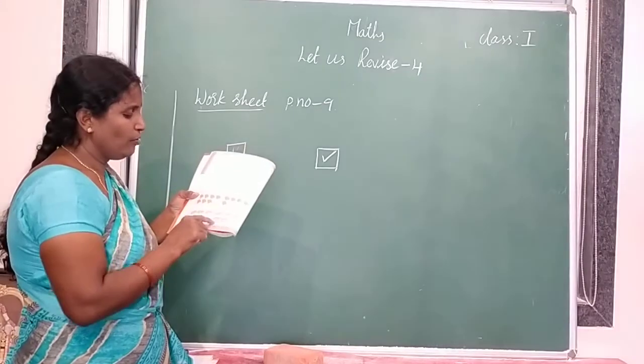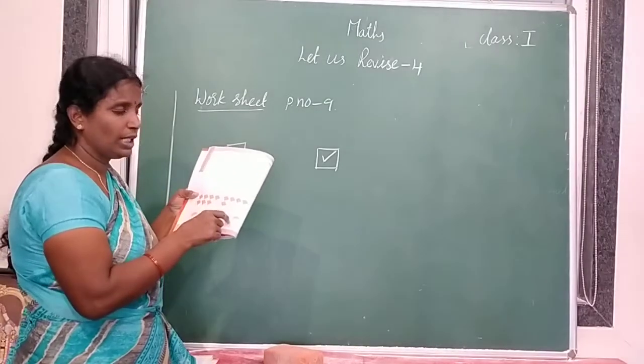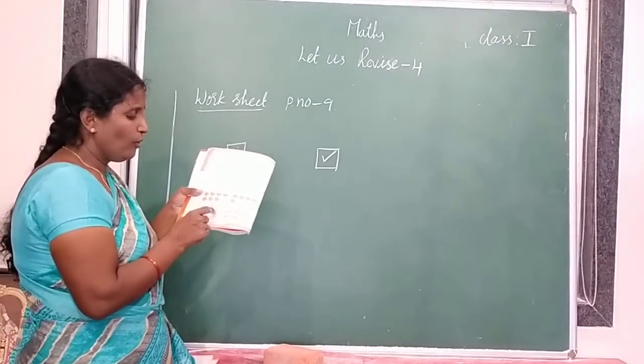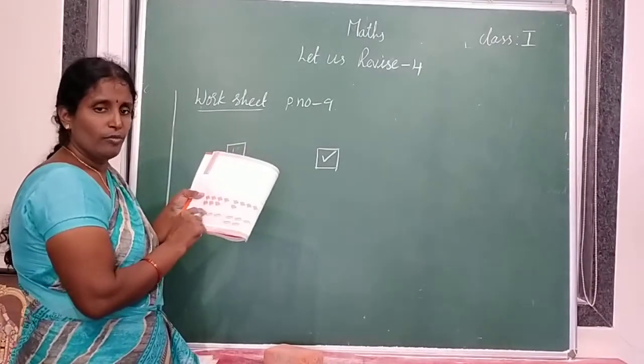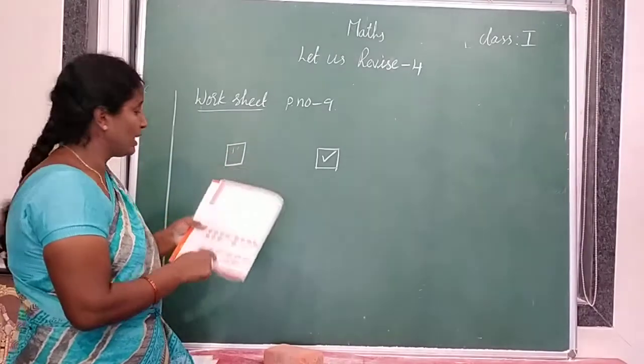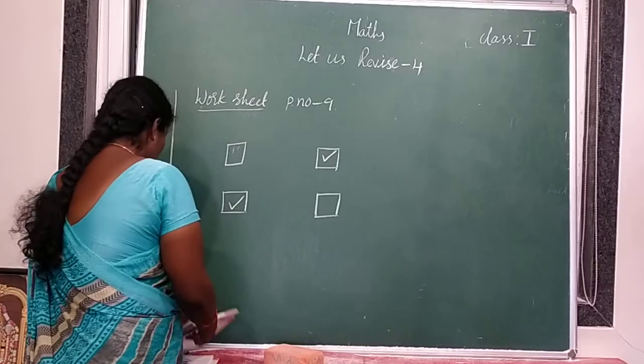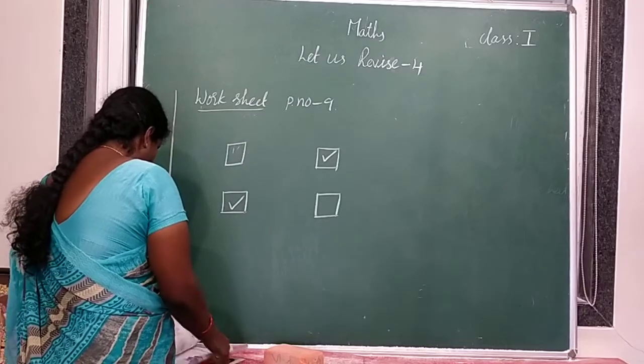So is it showing 4 chocolates? If 5 chocolates are there, it will show 5 chocolates only. But here 4 chocolates are in the first picture. So the first picture shows 4 chocolates. Put a tick for the first picture and leave the second picture. Next.